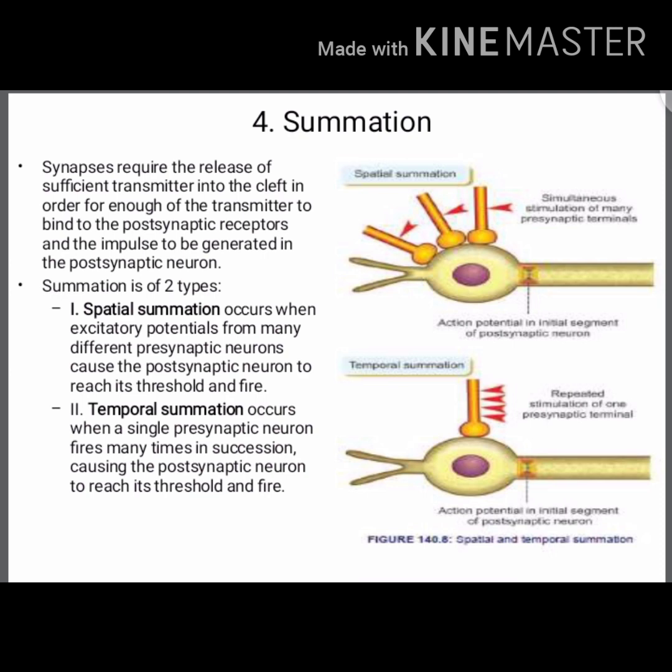The main function of summation is to bring the postsynaptic neuron to threshold and firing. In spatial summation, there are many presynaptic neurons. In temporal summation, only a single presynaptic neuron fires many times.